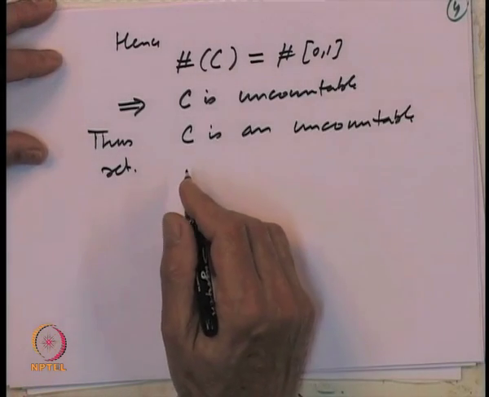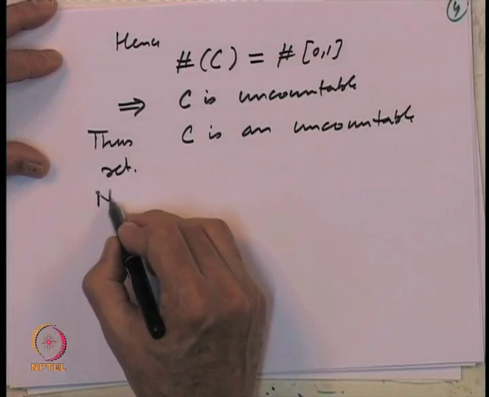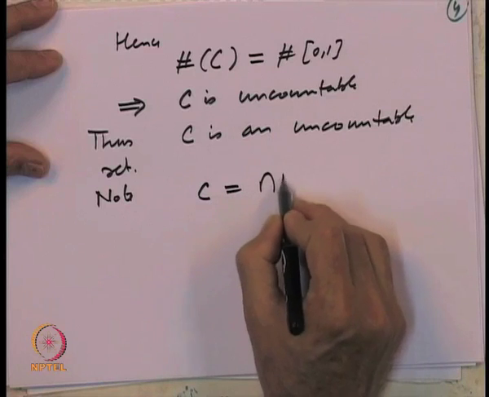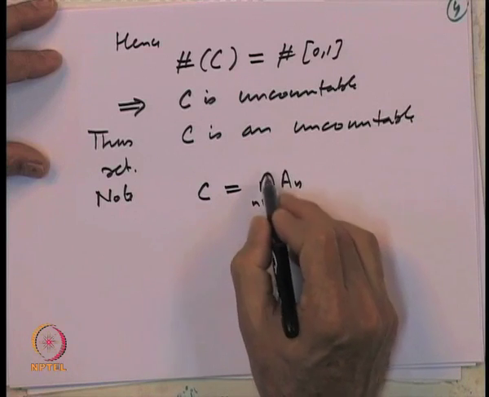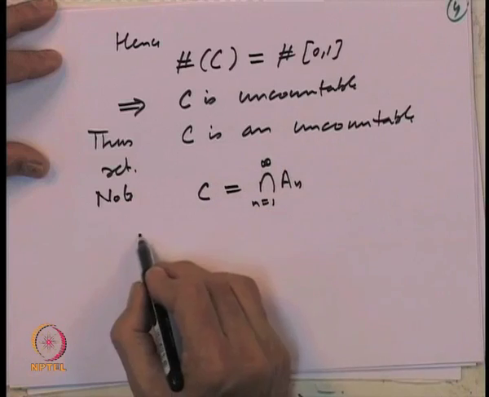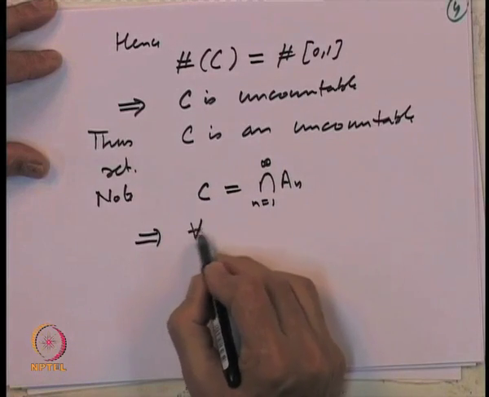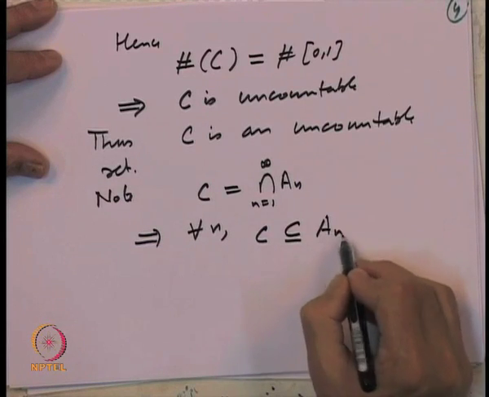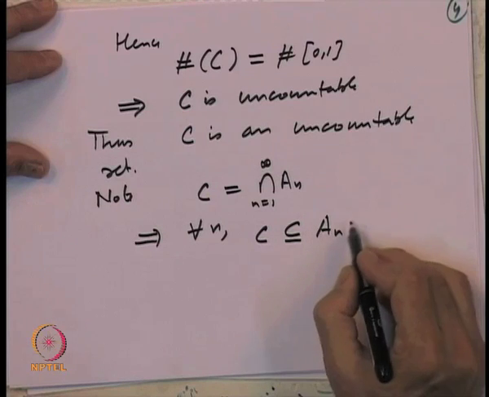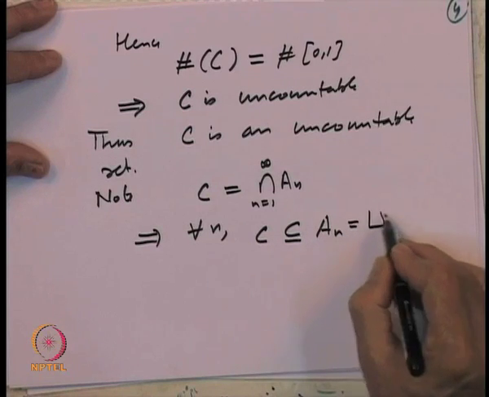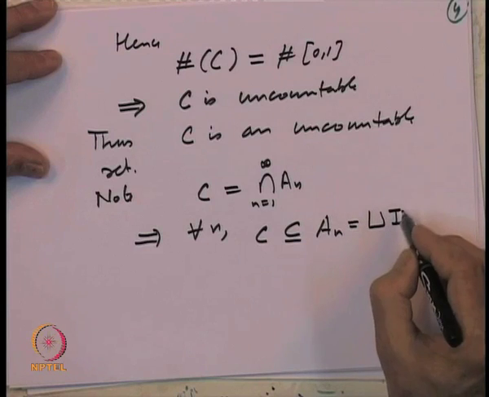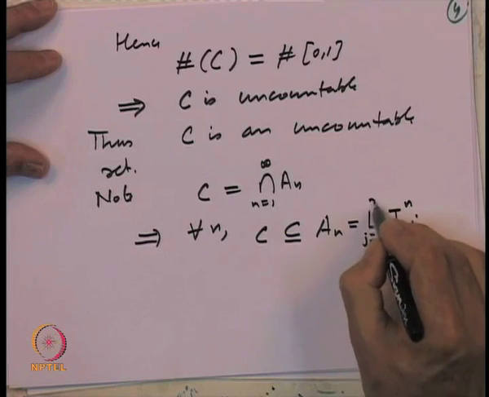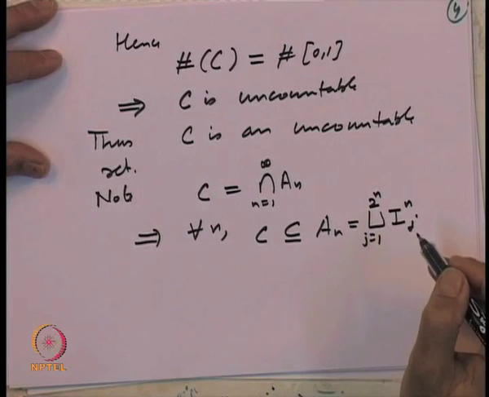In fact, let us now try to calculate. Note that C is equal to the intersection of the A_n's, which implies that for every n, C is a subset of A_n. And what was A_n? That was a disjoint union of intervals I_nj, j equal to 1 to 2^n.